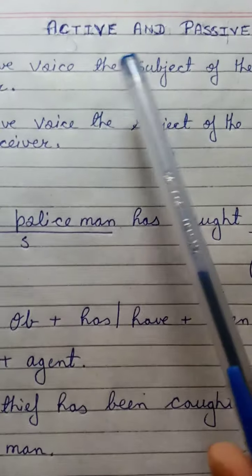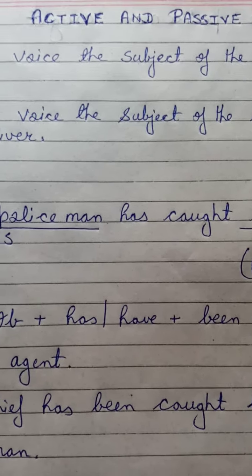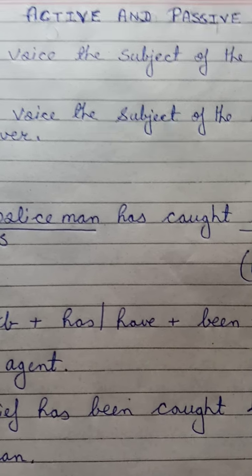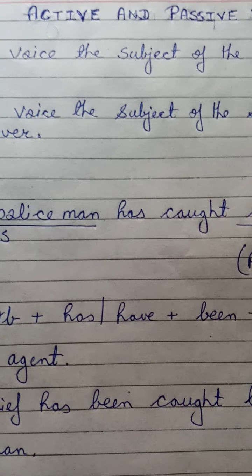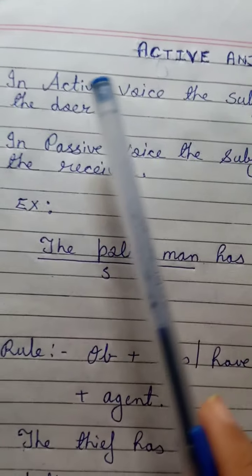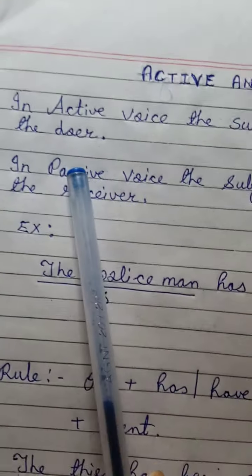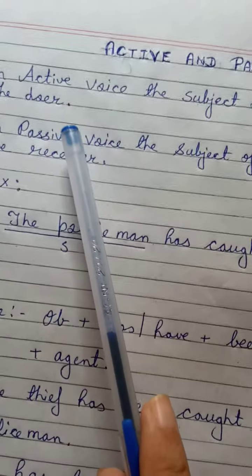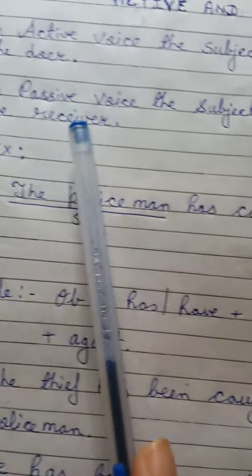Now let's start. Before starting, I am also telling you that in my last video, I already explained active and passive voice, simple present tense and present continuous tense. And in this video, I am going to explain present perfect tense and simple past tense. Now, let's start. Look, in active voice, the subject of the sentence is the doer. Okay, this I already told you in my last video. In active voice, the subject of the sentence is the doer, and in passive voice, the subject of the sentence is the receiver. Okay, now let's start from example.